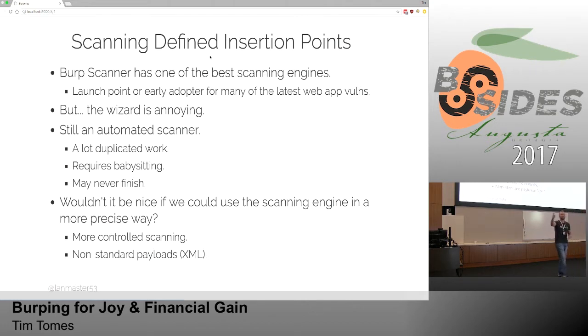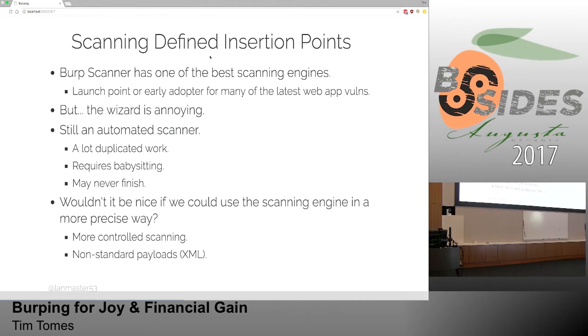But this particular capability right here completely changes that approach. All right, so Burp Scanner is one of the best scanning engines, right? I think most of us that have been around the industry for a while would agree to that. One of the main reasons is because the guys that write Burp and maintain it are some of the guys that are releasing new web vulnerabilities every year at Black Hat. So far, the past 2 years in a row, James Kettle released a new vulnerability at Black Hat, which was already in the Burp scanning engine, released at the same time as it dropped. Right? So they are early adopters, if not the launching point, for many new signatures that the other web app scanners aren't even aware of yet on the day that they drop. So Burp Scanner, great scanning engine.